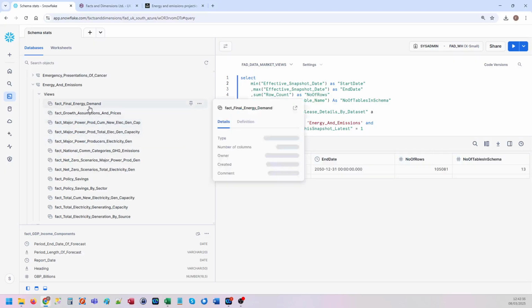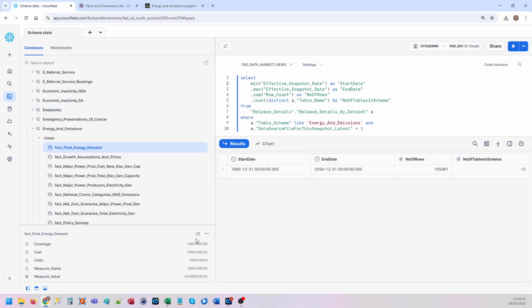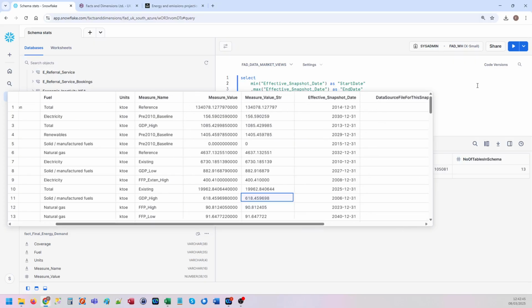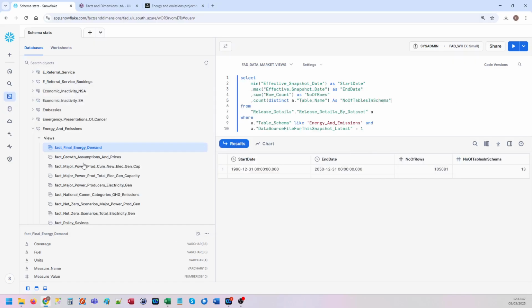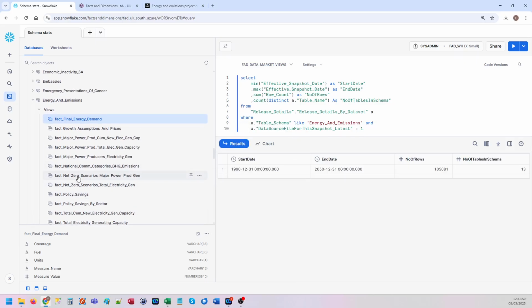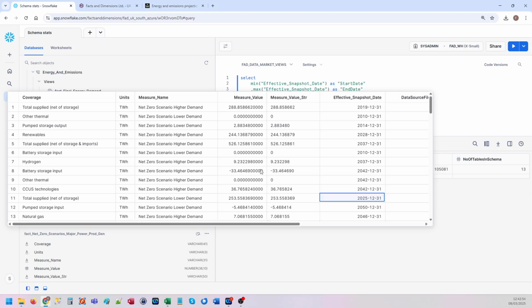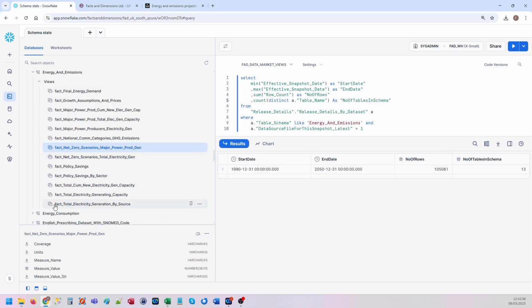Let's have a look at the sort of data. Final energy demand. So you can sort of get the idea. Types of fuel and the units and measure names and measures and snapshot dates. Let's see what else. Net zero scenarios, major power production generation. There's a sort of coverage, the measure names and so on, and several other tables.